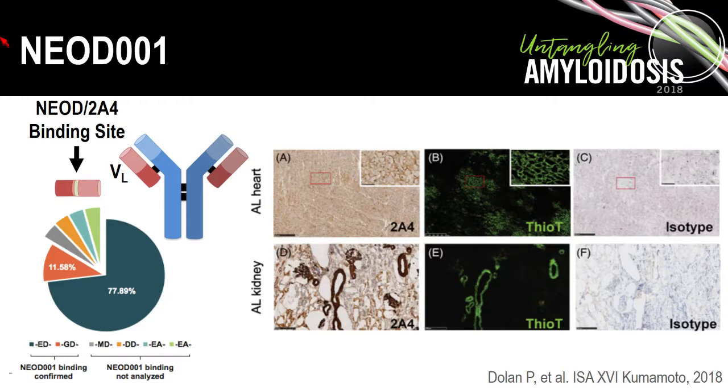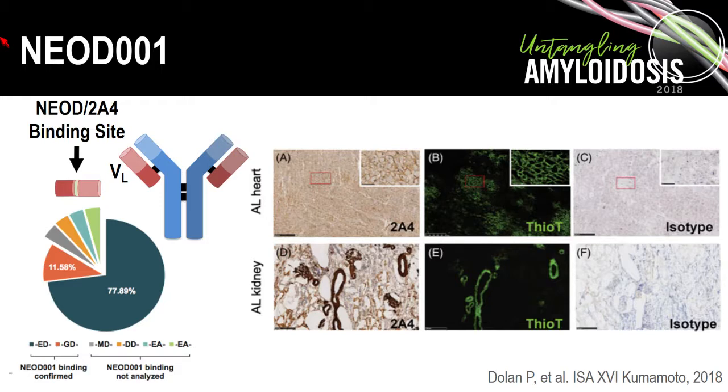The first agent I'm going to talk about is NEOD-001, which is an IgG antibody that targets a specific epitope that's in the variable region of the misfolded light chain, and various amyloidogenic light chains have been tested, and the epitope at the 81-82 amino acid position in the light chain is fairly preserved across patients, and at least 90% of the samples tested were bound by NEOD-001. And 2A4 is simply the murine analog of NEOD-001.